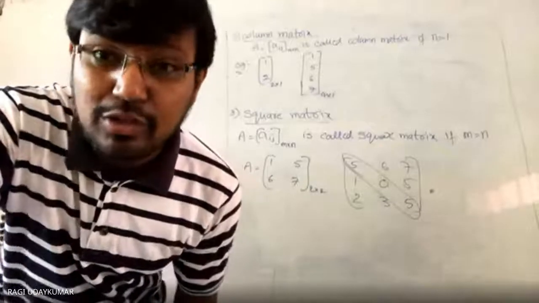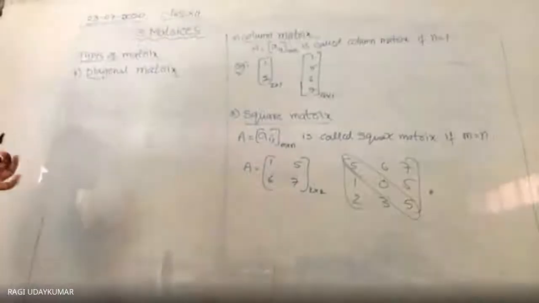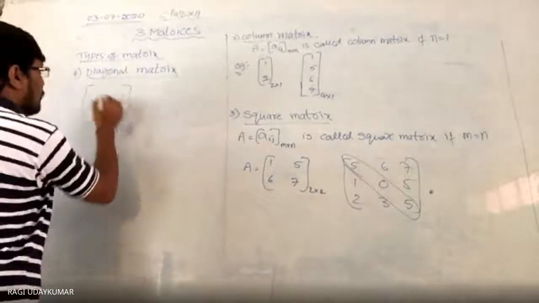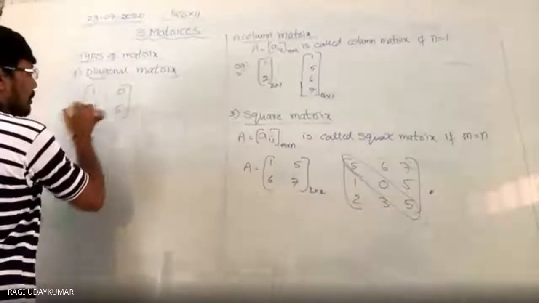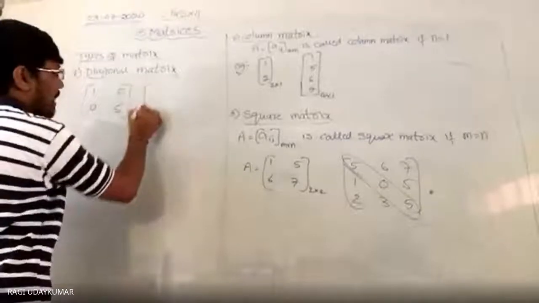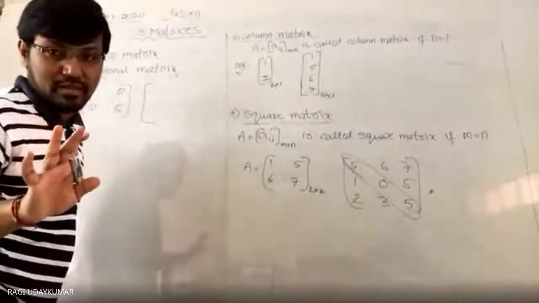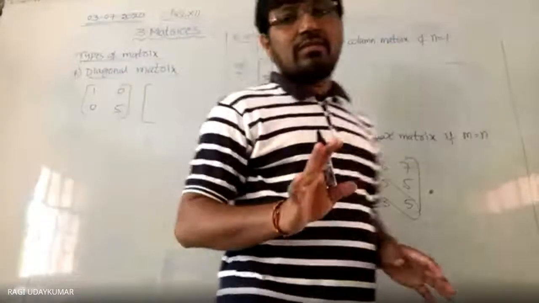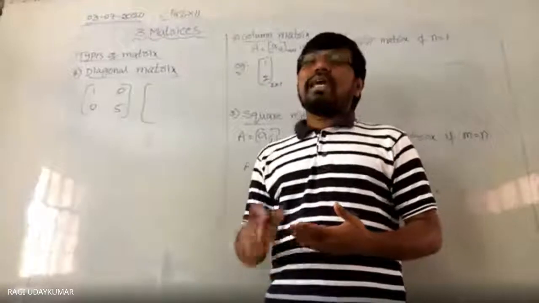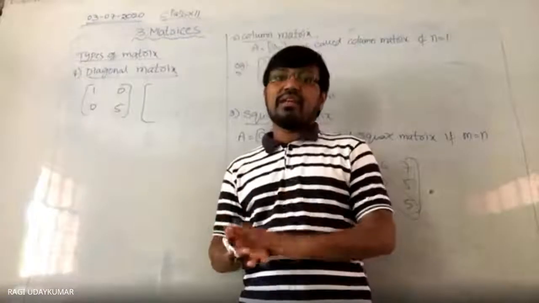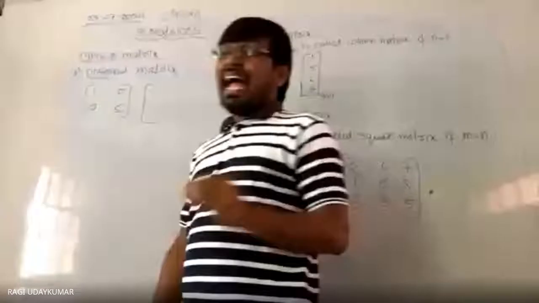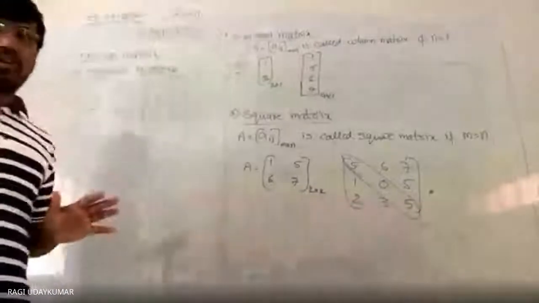Yes, sir. So if all the remaining elements are zeros, then the matrix is called a diagonal matrix. Example I will give you: 1 5 0 0. Here only a square matrix is possible. Only a square matrix is called a diagonal matrix if the elements other than the principal diagonal elements are all zeros. It doesn't mean that the diagonal elements must compulsorily be non-zero.